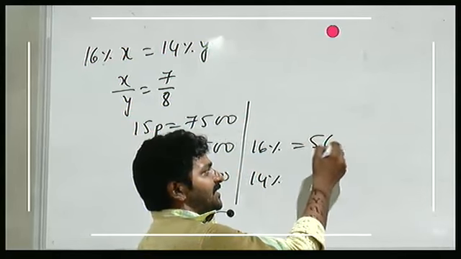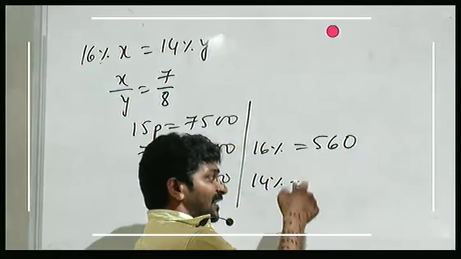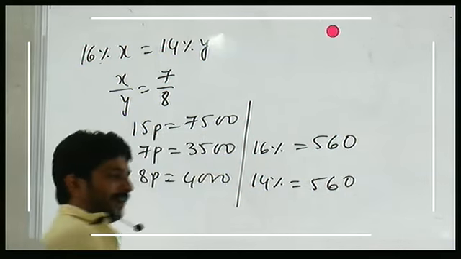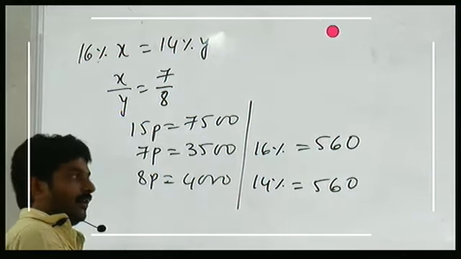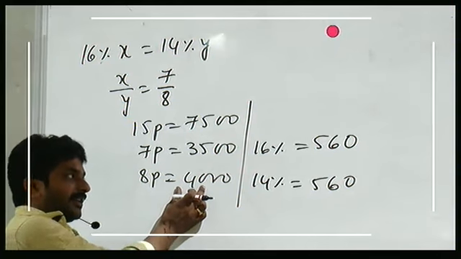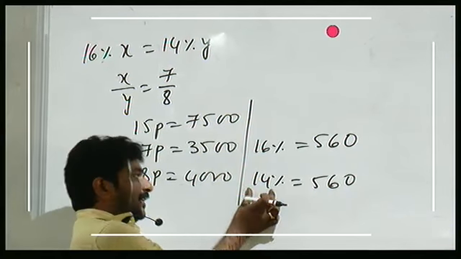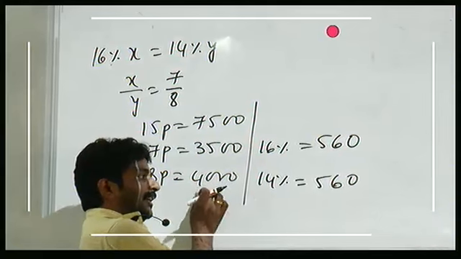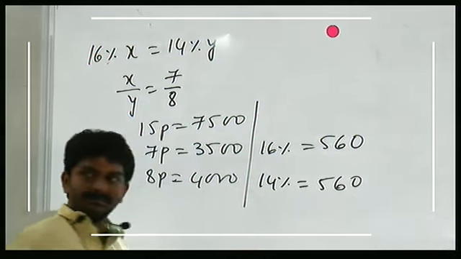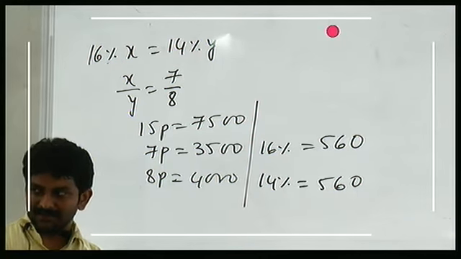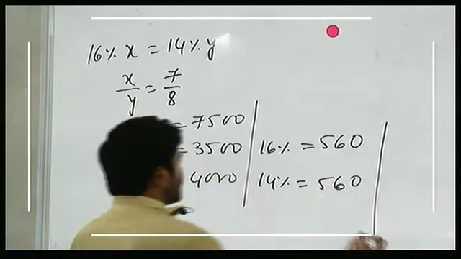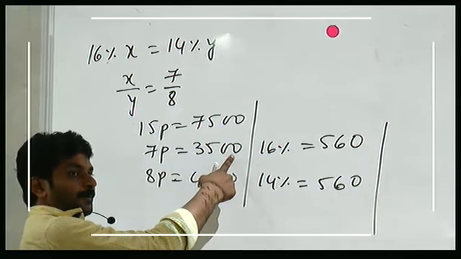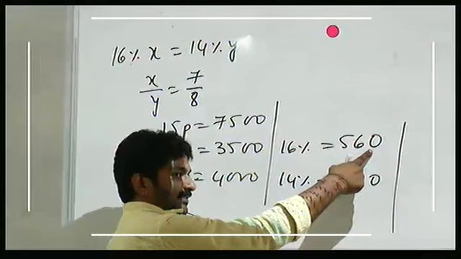So if you get 560 profit here, the same loss you will get here. If you have any doubt, you calculate it. 1% is 40. 14% will be 14 into 40. 14 5 times 56 and then 0. Is it clear? Right. Cost price is 3,500 and profit is 560.